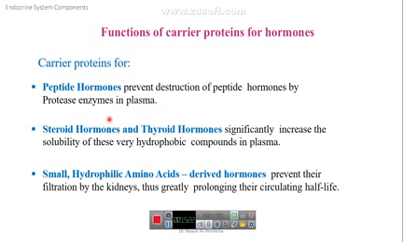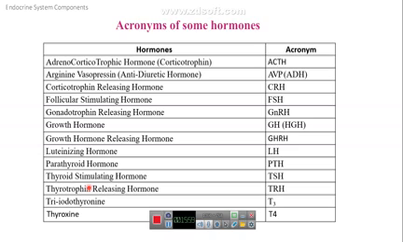And for steroid hormones and thyroid hormones, because they are insoluble, the carriers increase the solubility of these hormones and make their transport in the blood easier. The small hormones like amino acid derivative hormones can be filtered by the kidney, so the carriers protect them from kidney filtration and also prolong their half-life in blood.